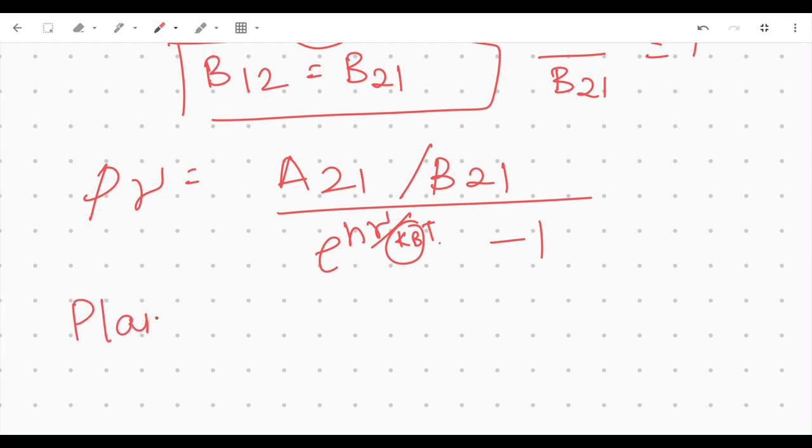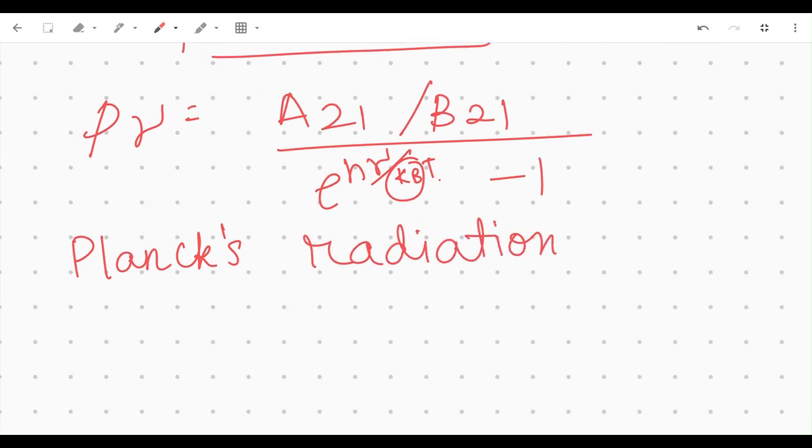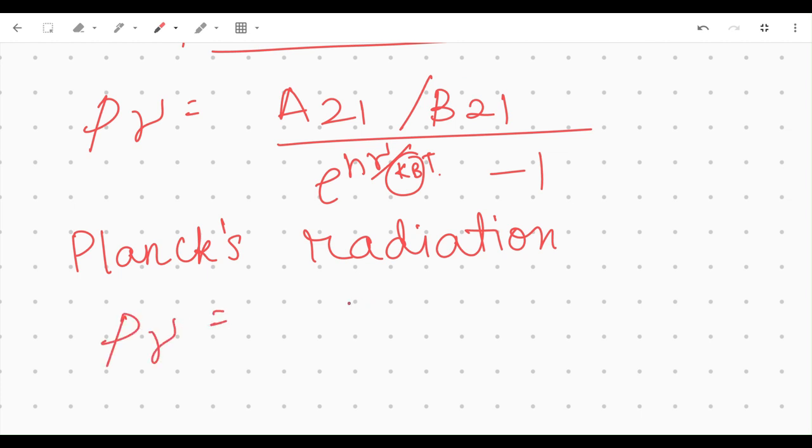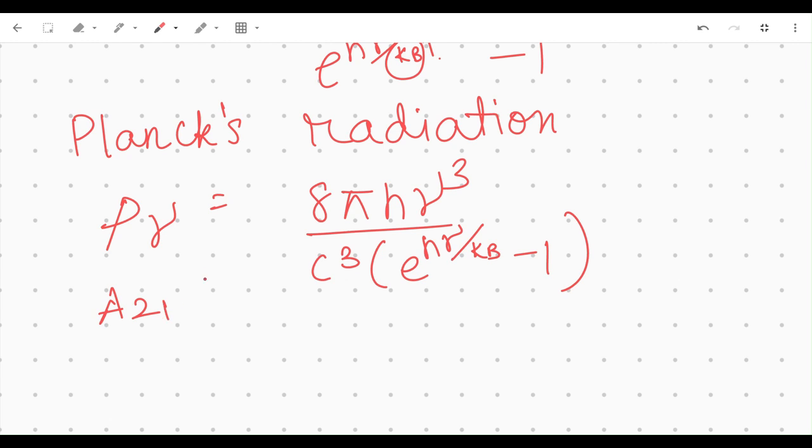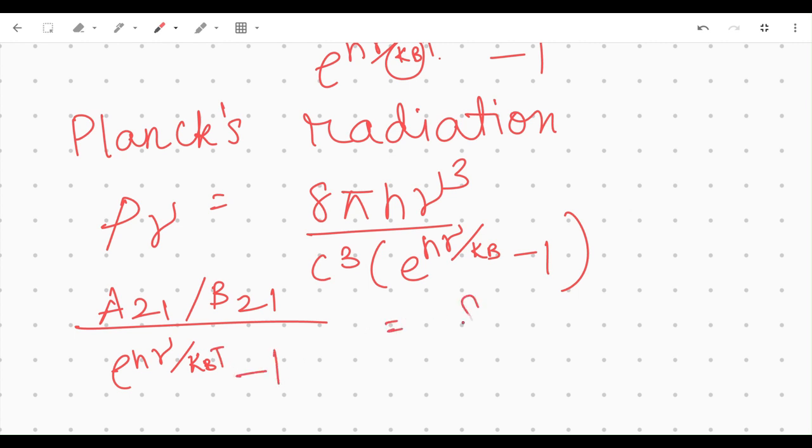And now, comparing it to Planck's radiation, I am so sorry, Planck. Yeah, Planck's radiation formula, which he worked so hard for, so let's appreciate him. Okay, he said that this is equal to 8 pi h nu cubed by c cubed into 1 by e to the h nu by kBT minus 1. So if I compare these both, I will get A21 by B21 by e to the h nu by kBT minus 1 is equal to 8 pi h nu cubed by c cubed by e to the h nu by kBT minus 1.